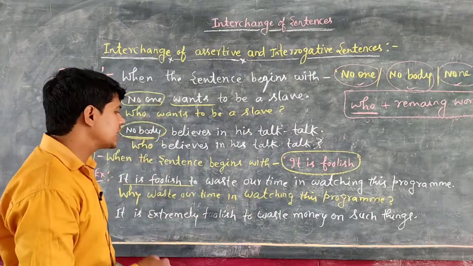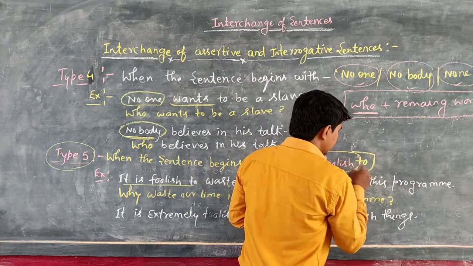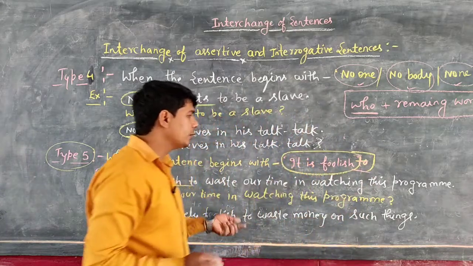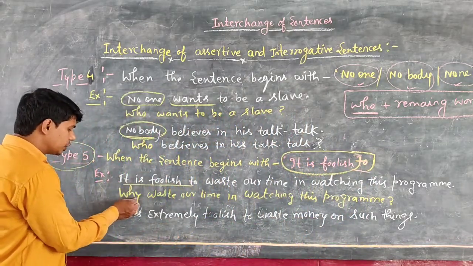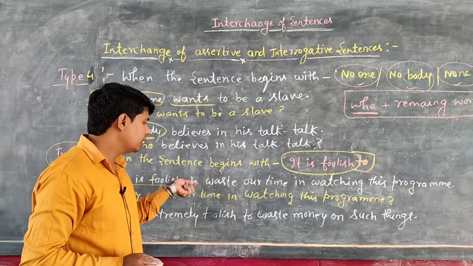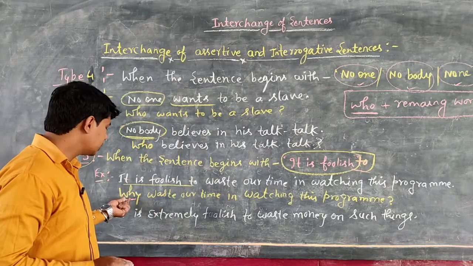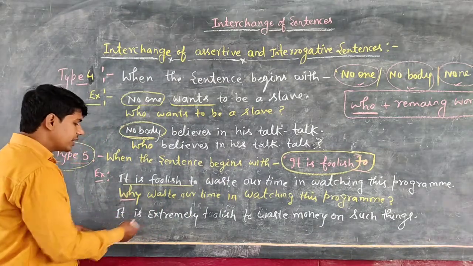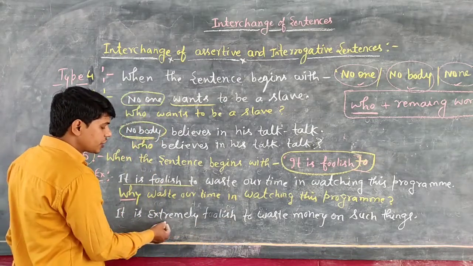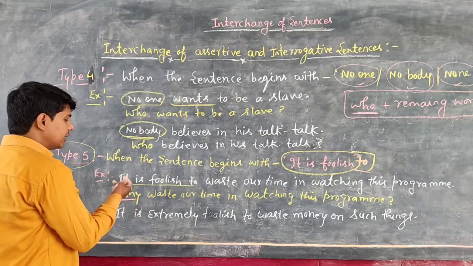Okay students, so just remember, if the sentence starts with it is foolish to, so students, when you change the sentence into interrogative, you will begin the sentence with the question word why, and after that you will start from the word after to. After the word to, whatever is used, you will mention after the question word why. Let's see one more example. It is extremely foolish to. Sometimes we have an extra word, extremely foolish. Okay students, so this has the same meaning as it is foolish to.